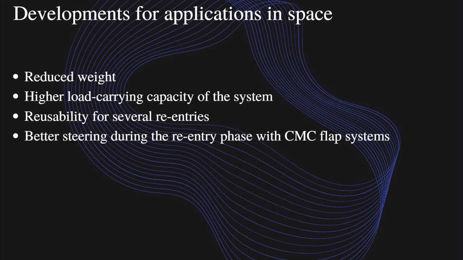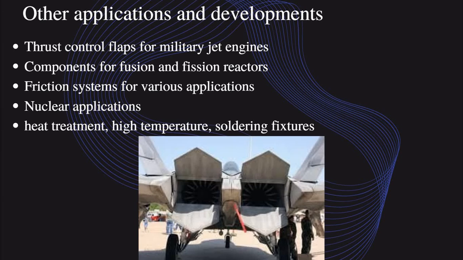If you have a composite material flap system, we can easily change the direction and stabilize the capsule or any shuttle during the re-entry into the atmosphere from the International Space Station. So we need research in composite materials and to develop their characteristics to improve our space programs and aircraft programs also.